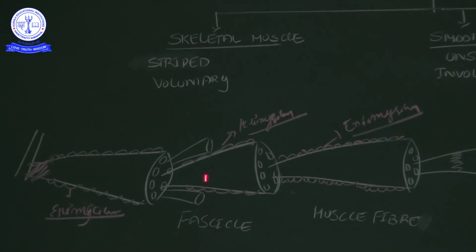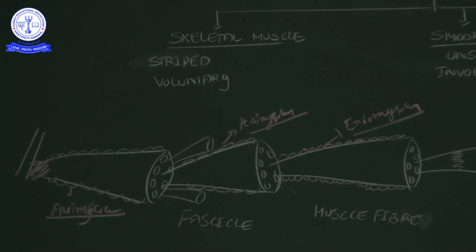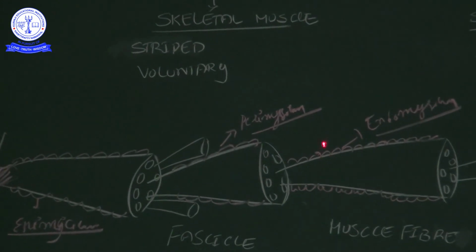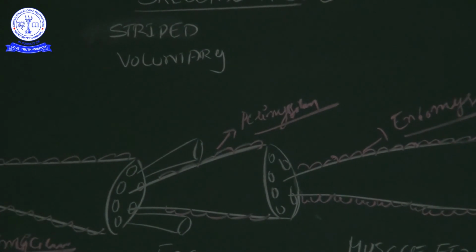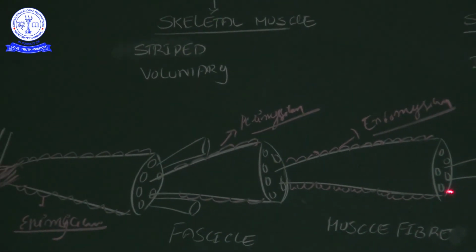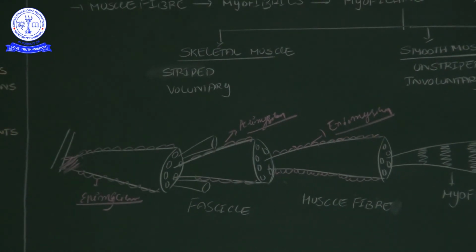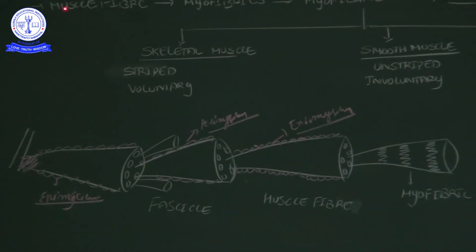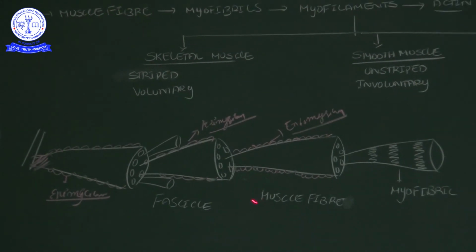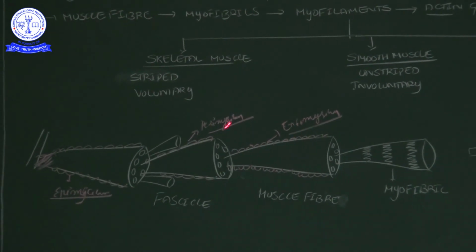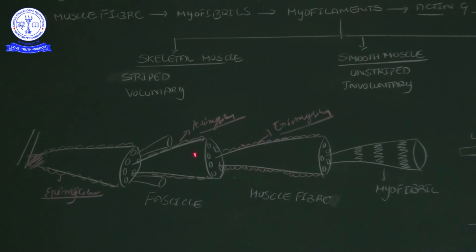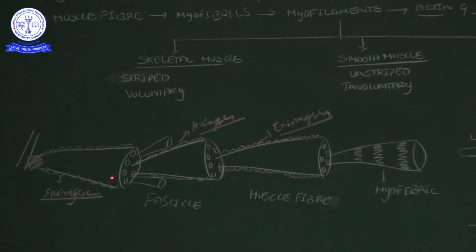Okay, the fascicle is covered by the perimysium. These fascicles have muscle fibers inside. Those muscle fibers are covered by the endomysium. In the beginning, I talked about this muscle fiber. These muscle fibers are present in which structure? The fascicle. The fascicle is present in which muscle?